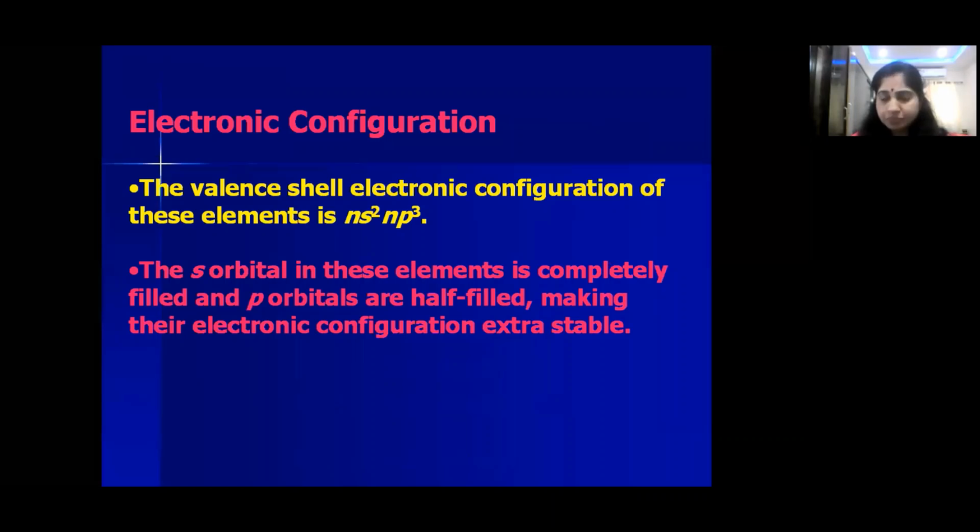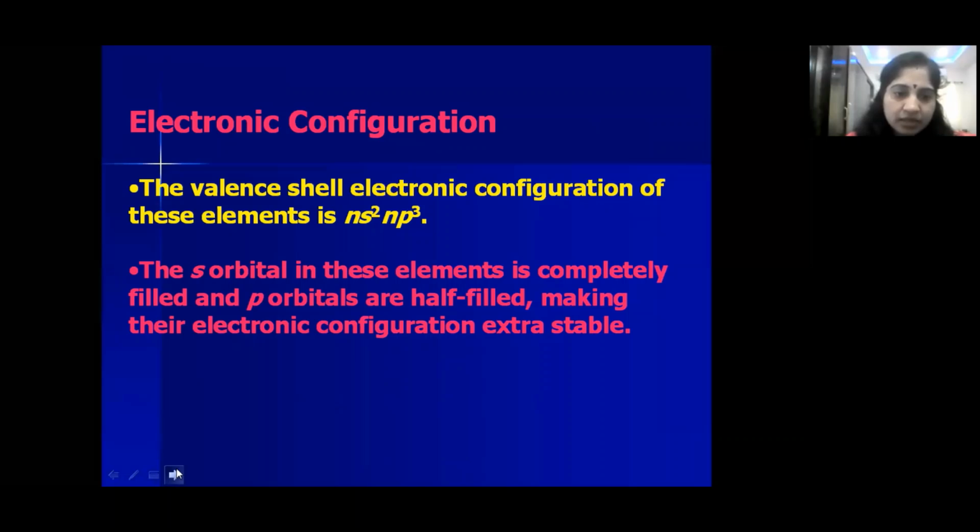That's why, we know completely filled and half filled electronic configuration is a stable configuration. So because of that, in p orbital, it is having 3 electrons, it is half filled. That's why these 15 group elements are having a half filled electronic configuration in p orbital. That's why stable electronic configuration. 15 group elements are having stable electronic configuration because of half filled p orbital, right? Is it clear, children? 3 electrons are present in p orbital. The general electronic configuration of 15 group elements is ns2 np3.